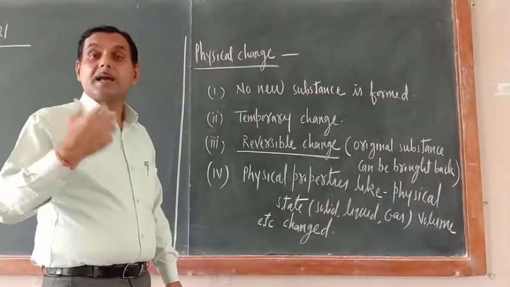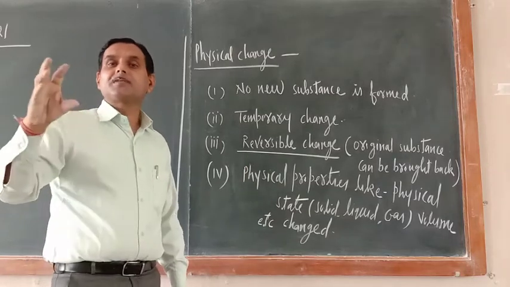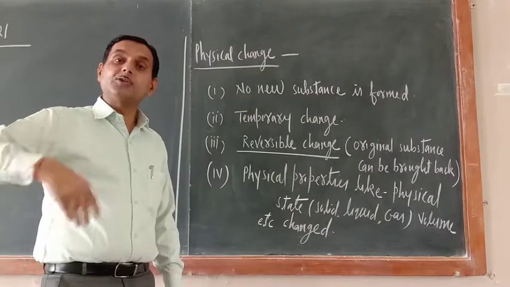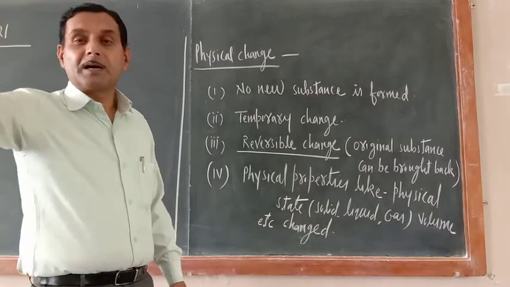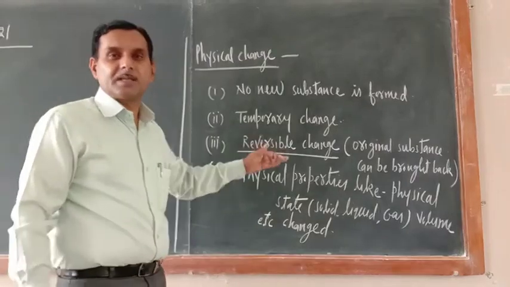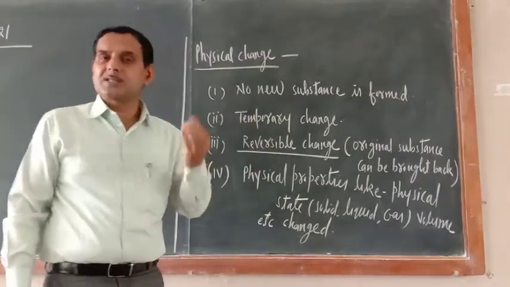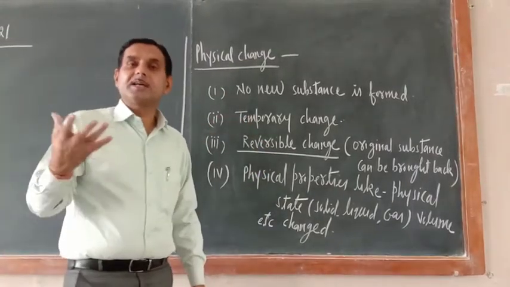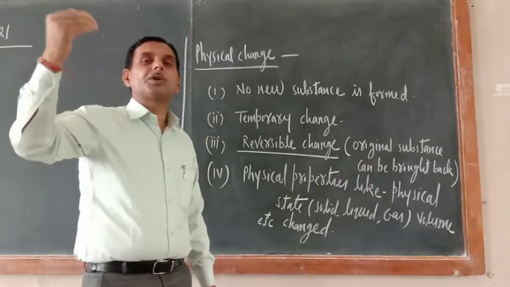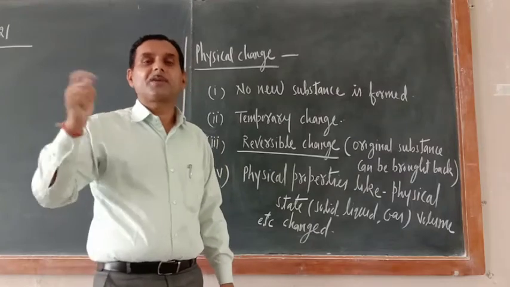The original substance can be brought back. Suppose you have started with one substance. After some period of time, even though it undergoes change, you can again get back the original substance. I can give you an example. Water is present at room temperature. The same water you transfer to the freezer or fridge.